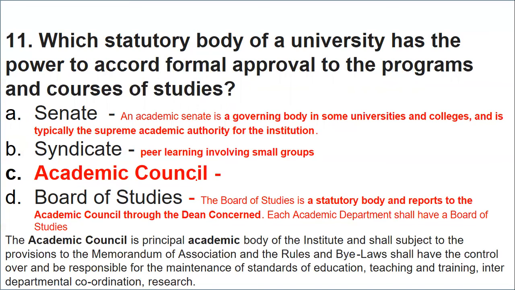Academic council is a principal academic body of the institution, responsible for the standard of education, teaching, training, interdepartmental coordination and research. And board of studies is a statutory body that represents the academic council, where every academic department has a board of studies.